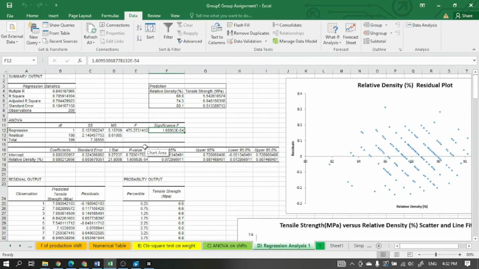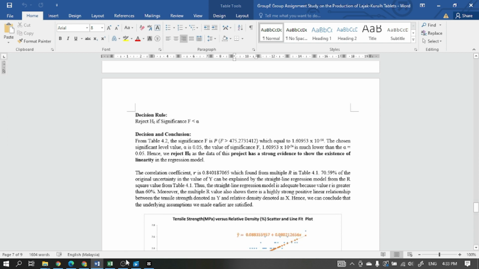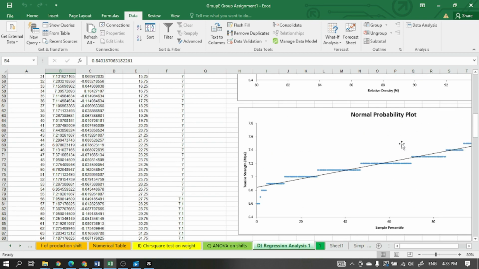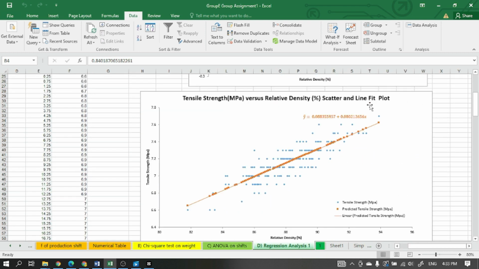This is the same as the conclusion from our multiple R, which is 0.84, a very high correlation coefficient. We also plotted some extra plots, like the relative density residual plot and the normal probability plot. The most important are the tensile strength versus relative density scatter plot and its line fit plot.